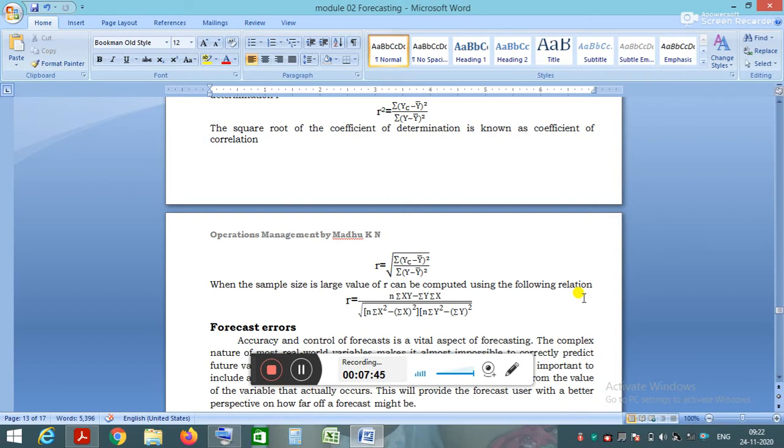This is the equation to find the correlation between the dependent variable and independent variable when the sample size is large. If the sample size is small, we can make use of this equation: r equals summation of y suffix c minus y bar square divided by summation of y minus y bar whole square. Okay, these are the equations to find correlation.